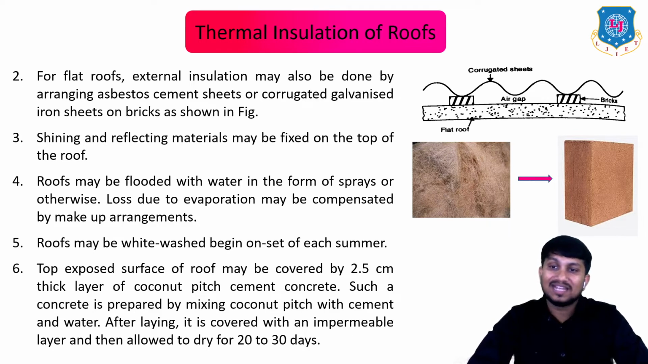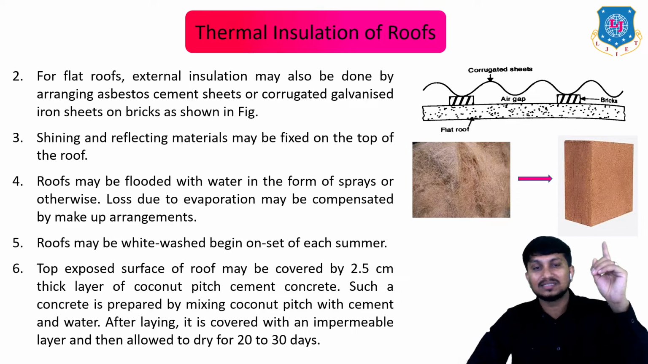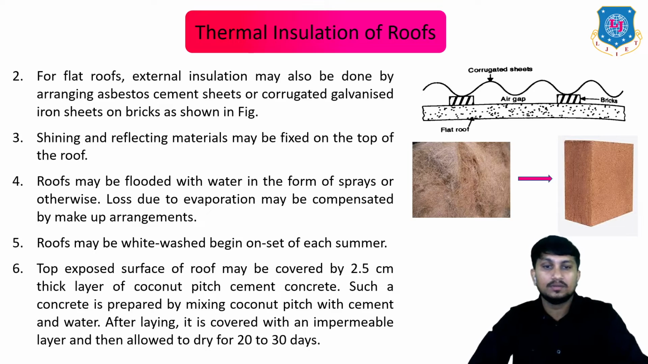Okay. Next, roofs may be whitewashed at the onset of each summer. Okay, so when summer is coming, you have to whitewash the roofs to reduce the heat, or to provide the thermal insulation of roof. Next, top exposed surface of roof may be covered by 2.5 centimeter thick layer of coconut pith cement concrete. Okay, this is how coconut pith cement concrete looks like. It is made of coconut pith. Okay, such a concrete is prepared by mixing coconut pith with cement and water.